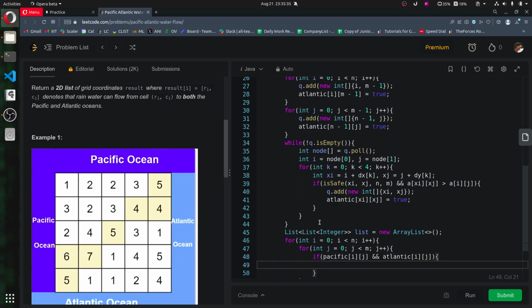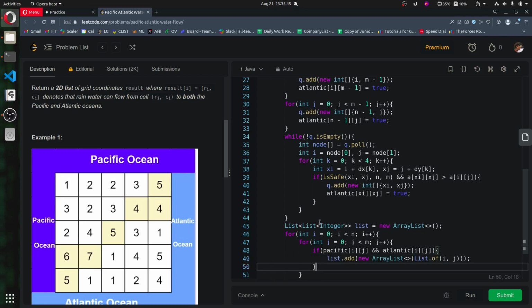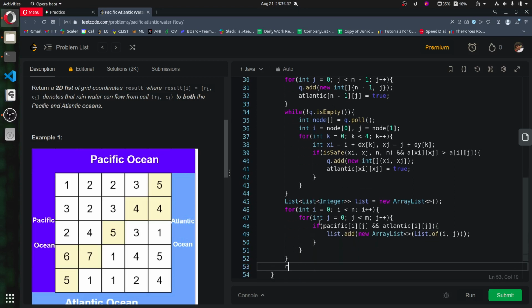If both of them are true, we'll add a new array list, a list of i comma j, I believe, and we can return our array list.